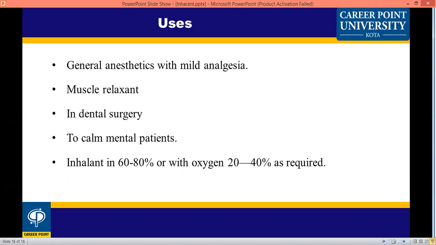Laughing gas is also used as a muscle relaxant. It is also used in dental surgery, to calm mental patients, and as an inhalant. Different properties make it used for general anesthesia.